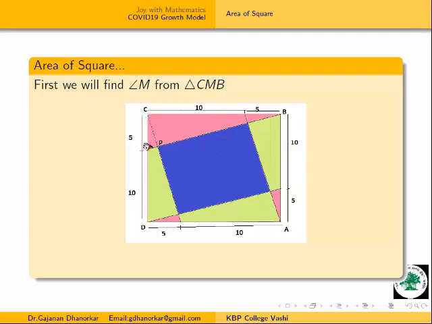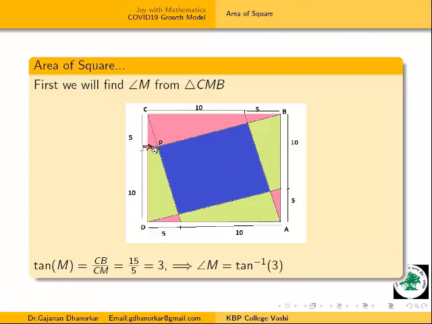Now here we know this side and this side. 2 sides are known, so we can easily find this measure by using tan. Here tan M is equal to CB divided by CM, therefore we get tan M is equal to 3. Easily we get the measure of M as tan inverse of 3. Yes, this measure is known. Our aim is to find the area of this small pink triangle. Therefore first I am finding this M.